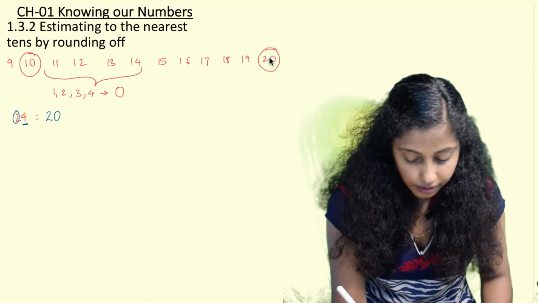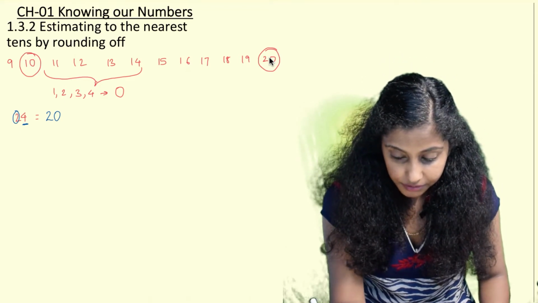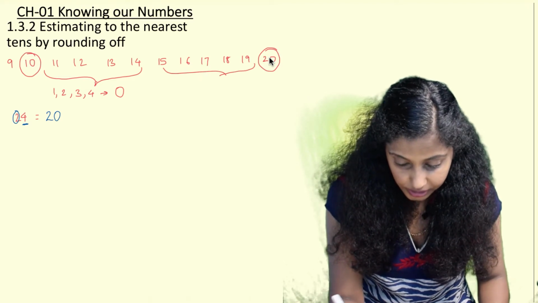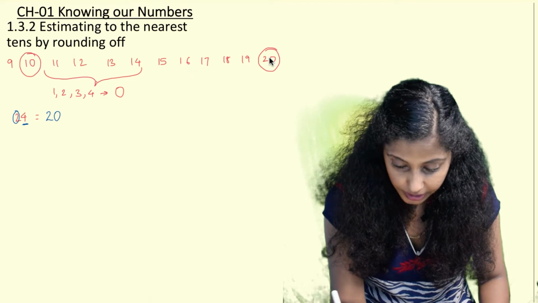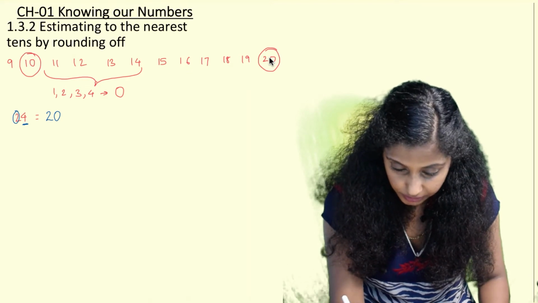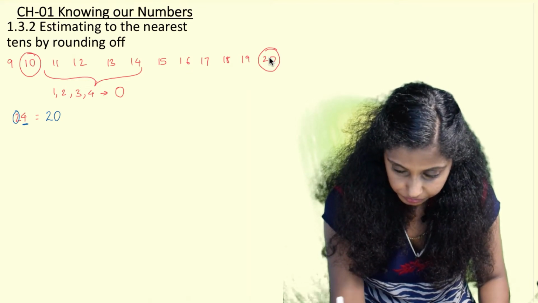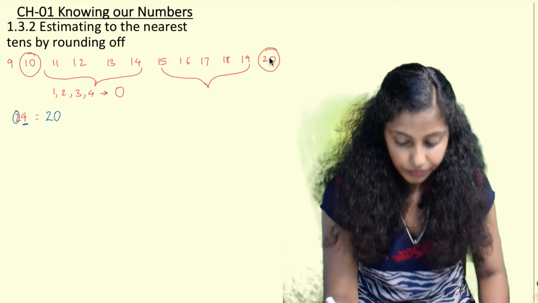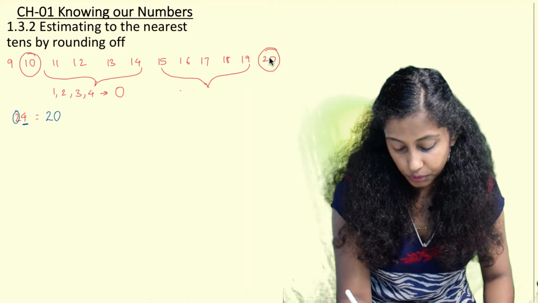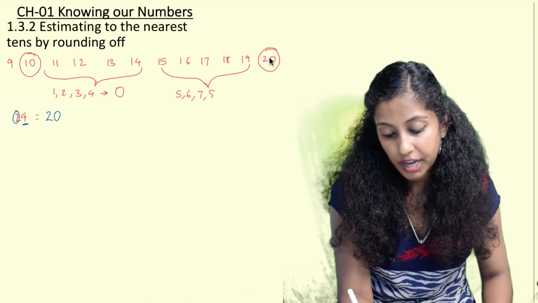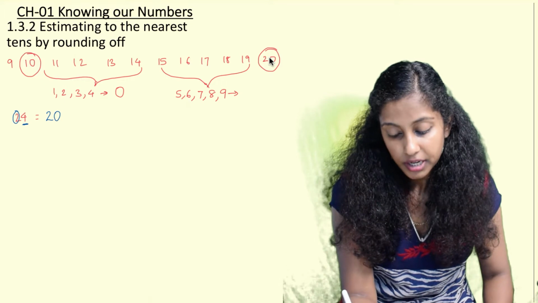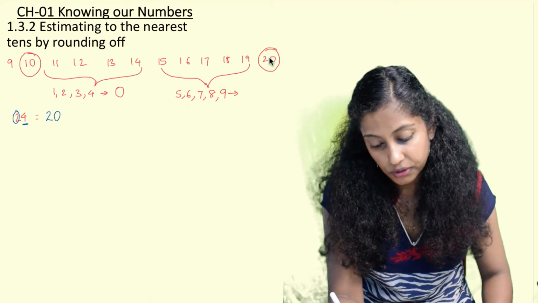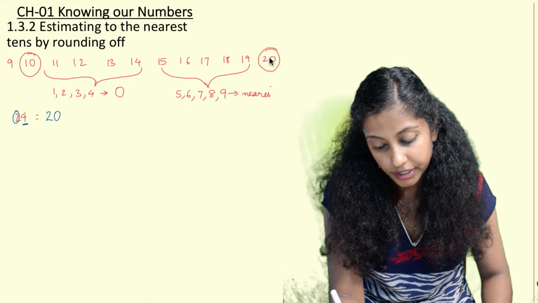But on the other hand, if we see 5, 6, 7, 8, 9, that is 15, 16, 17, 18 and 19, these are near to 20. So what we conclude is, in the units place if we have 5, 6, 7, 8 or 9, this is rounded off to the next nearest ten.